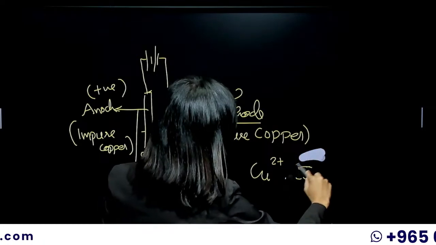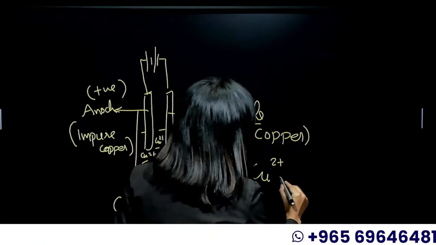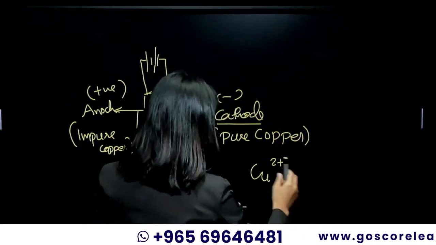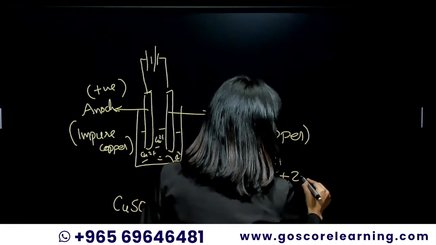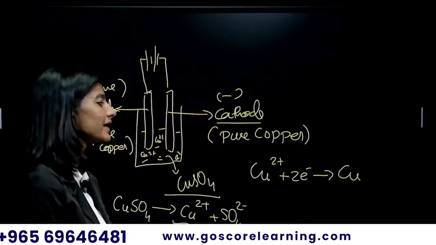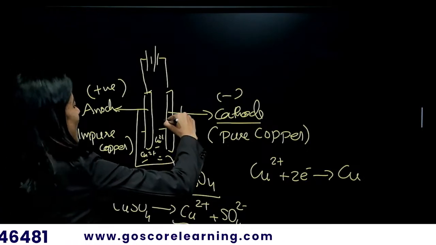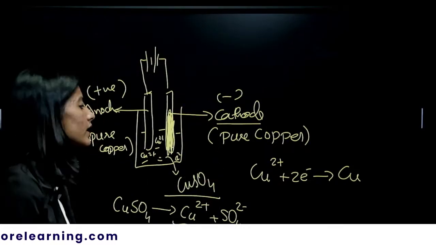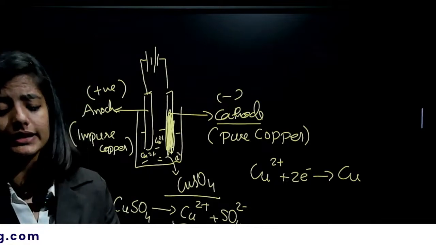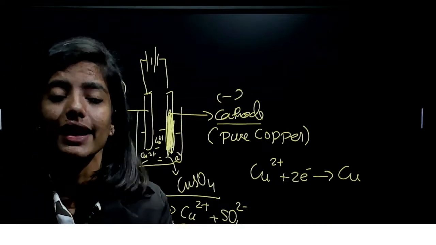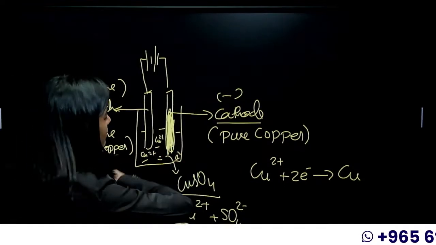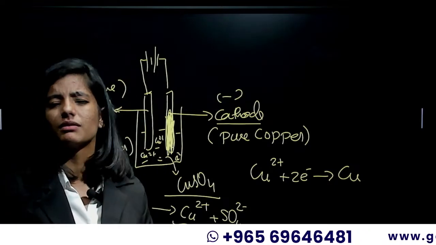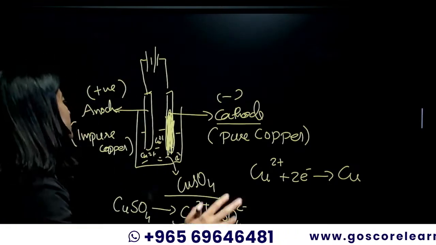Sorry, Cu2+ will be accepting 2 electrons, so that it will be gaining electrons, becomes copper, it becomes solid copper, okay, and deposits on the cathode rod. When they reach a certain point, all the copper sulfate will drain out over there because all of them gained 2 electrons and deposited on the rod. At a certain point the Cu2+ will be finished up, right? So always remember that.